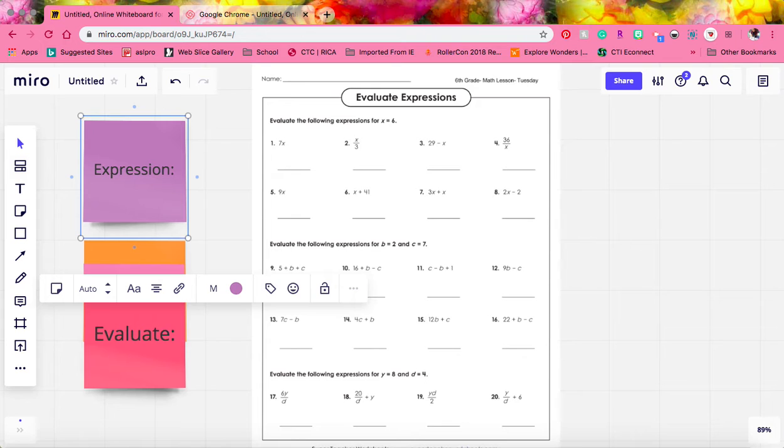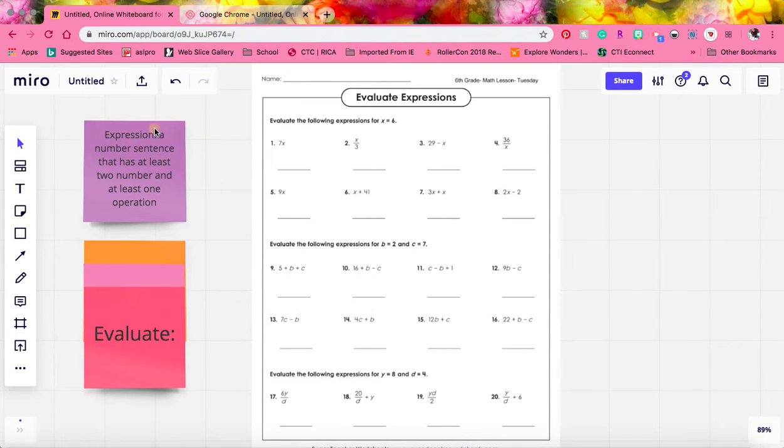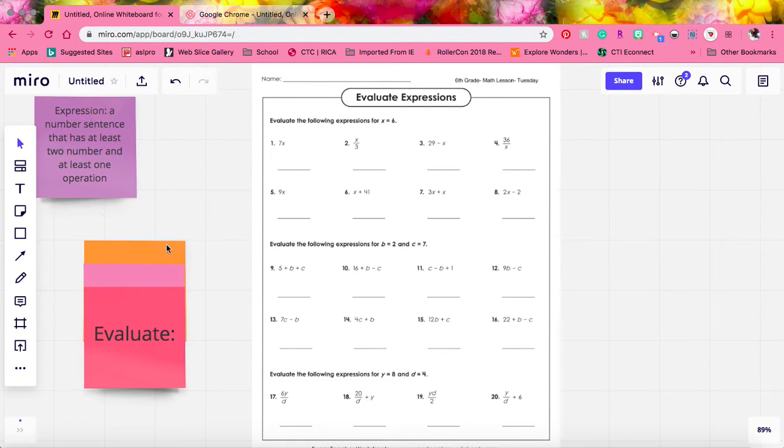An expression in math is a number sentence that has at least two numbers and at least one operation. That means adding, subtracting, multiplying, dividing. So that is an expression.